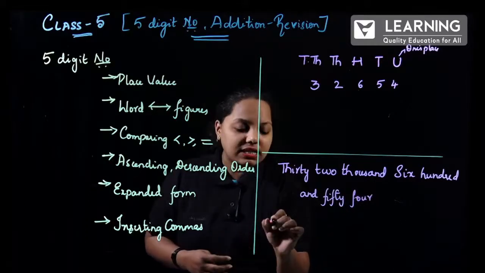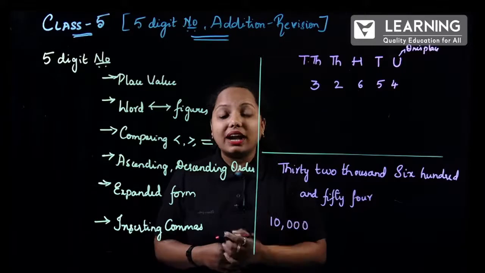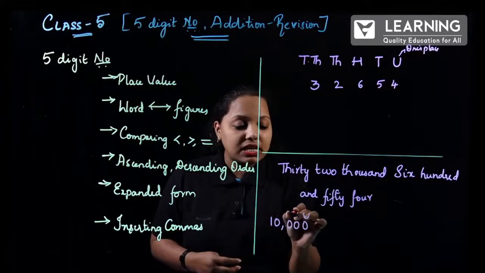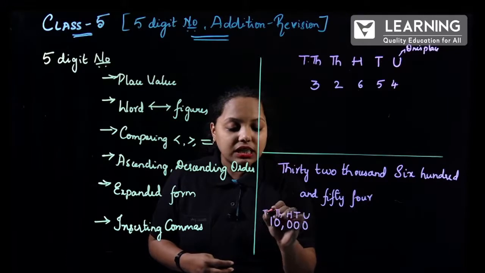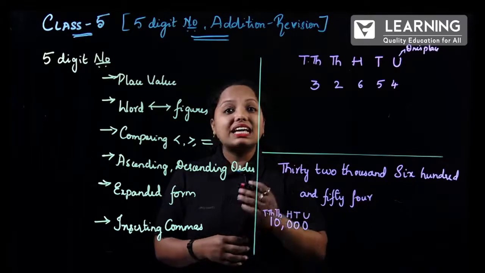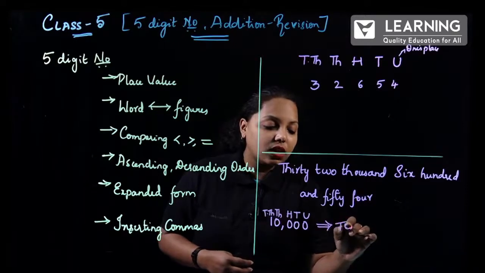Let me take one example: 10,000. Now, how do I write this one? It is units place, tens place, hundreds place, thousands place, 10,000s place. So this is read directly as 10,000.